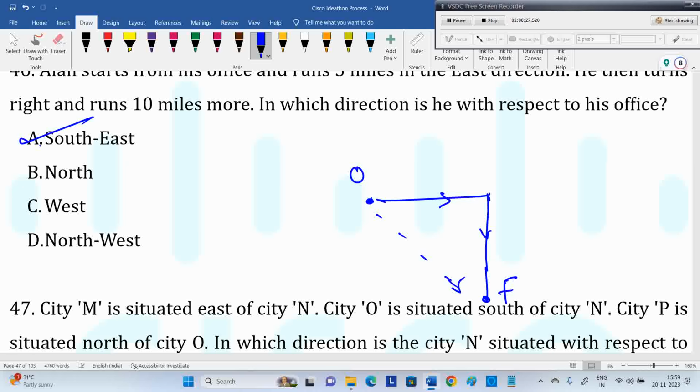Sometimes they'll ask, if you want to go to the office, which direction you need to go. Question will be like this also. Office means north-west. You need to go top and left to reach the office, so north-west. Bottom right means south-east. Right is east, left is west, top is north, bottom is south. That's easy, it's simple, we take it this way. On paper, directions, don't think always this is north only. On paper.